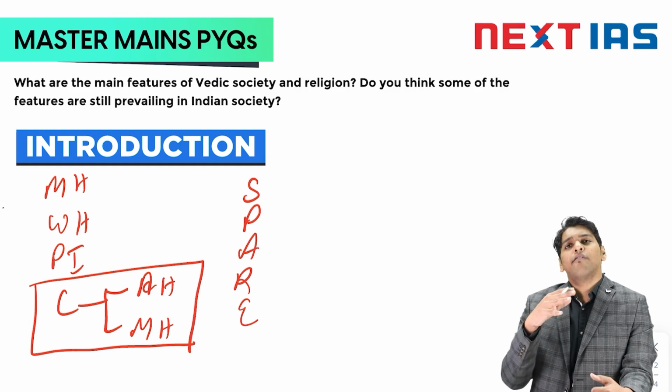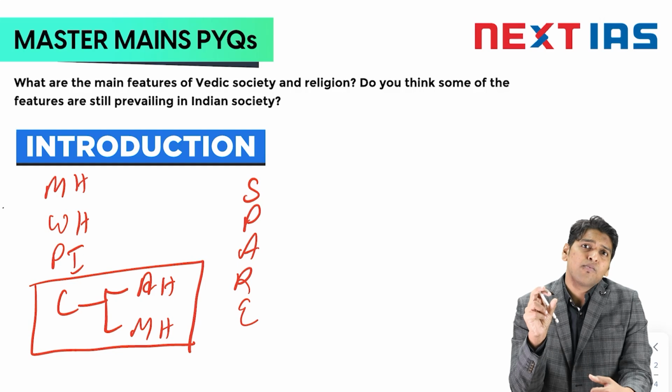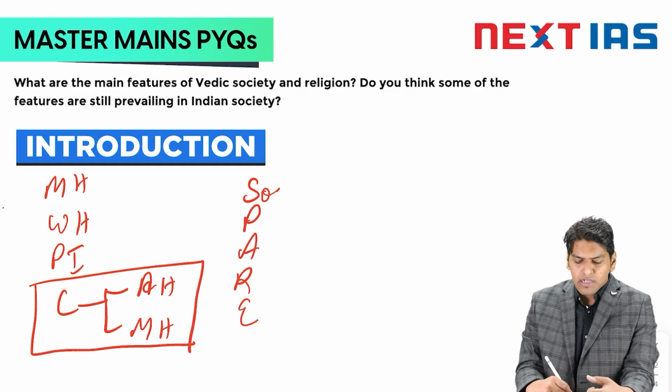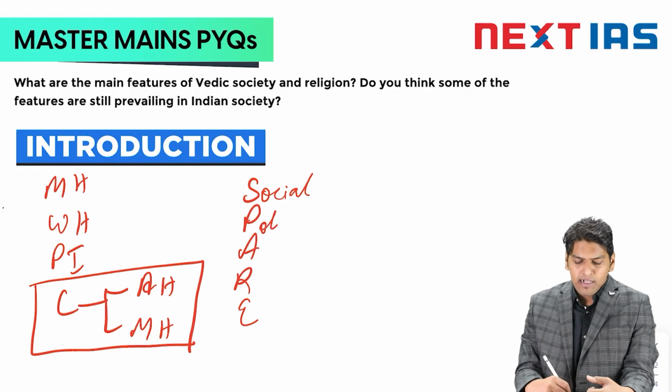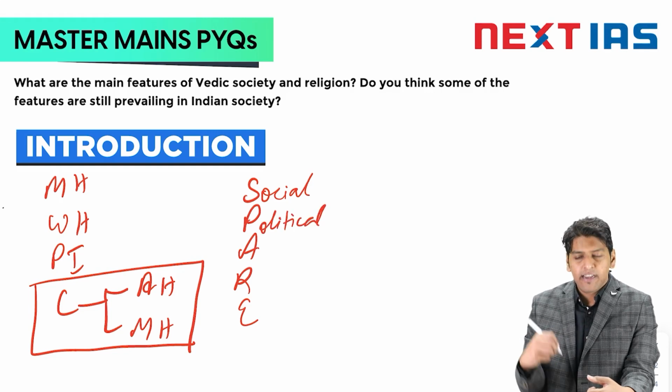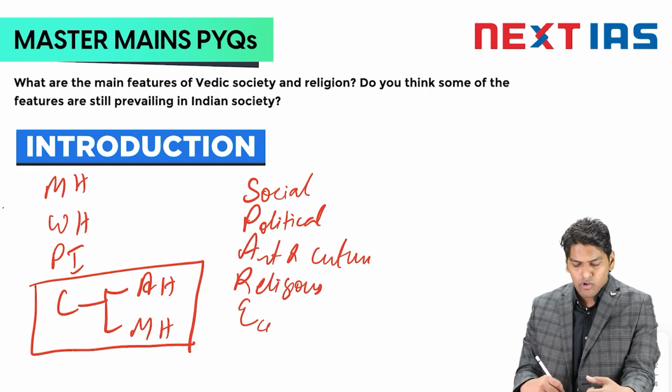When you make notes on the Gupta empire, what was happening in social life, what kind of political systems they had, what the contributions in art and culture were, what was happening on the religious side, and how was their economy.